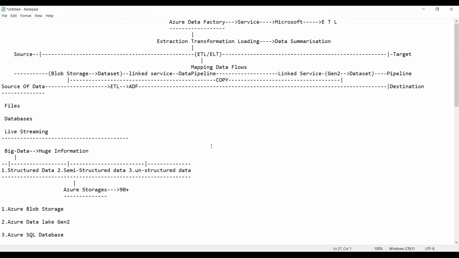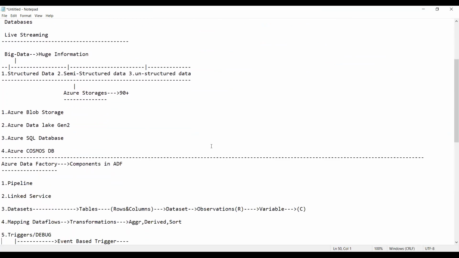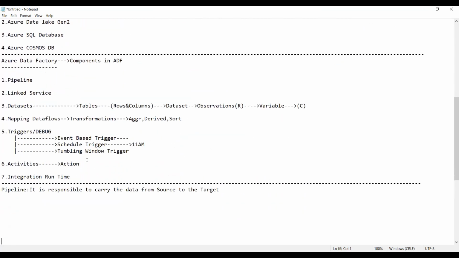Copy, stored procedure, etc. All these are the actions we can mention one after the other. We will see this. And now, guys, integration runtime. What do you mean by integration runtime? Basically, integration runtimes are used based on the usage.